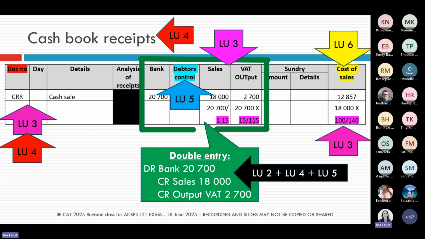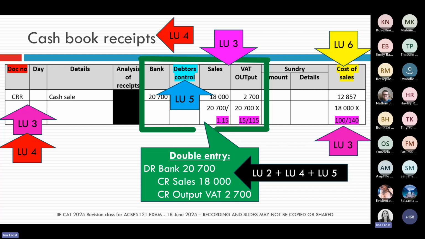Then in a cash book receipts, we can be receiving payments from debtors. So that's Learning Unit 5 knowledge, to know what to do if a debtor pays me. In my cash book receipts, I could have that extra column at the end for my cost of sales calculations. And that again is my knowledge from Learning Unit 6, to know, hang on, if this business is using perpetual inventory, I should be doing a cost of sales calculation at point of sale each time a sale is made.